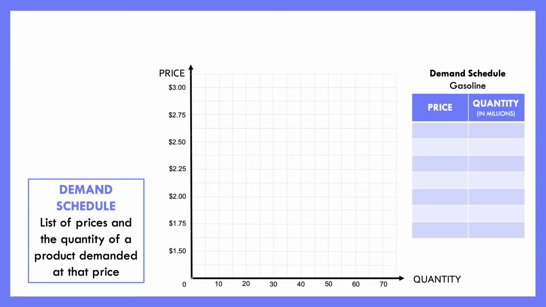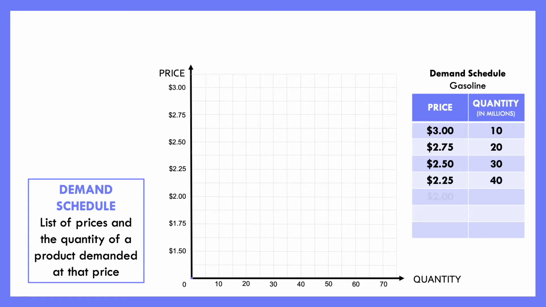Now, there's some intuition here that you might already know without realizing it, and we'll see that as we go. But first of all, let's say with a price of $3, we're going to assume that the total demand, say in our city for the year, is 10 million gallons of gas. Now, at $2.75, what do we think would happen to the amount of gas that's demanded within our city? So at a price of $2.75, we'll say that it goes to 20 million gallons of gas demanded. And then at $2.50, we see 30 million gallons of gas demanded.